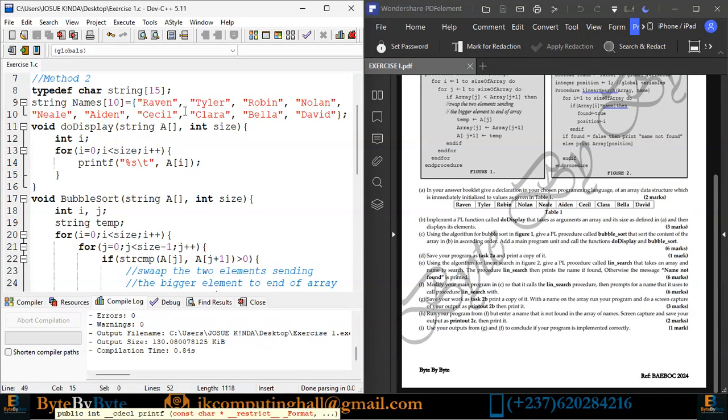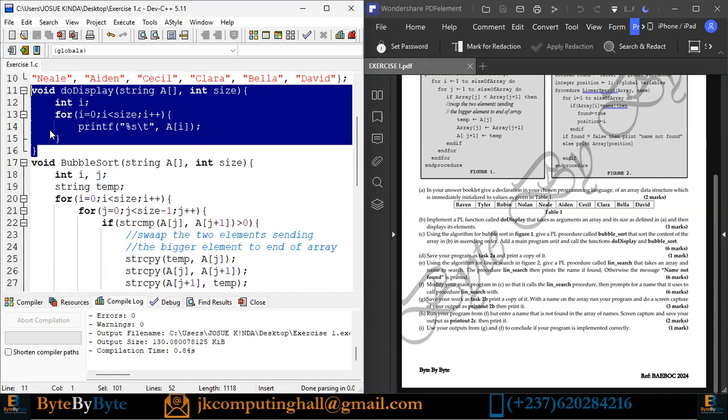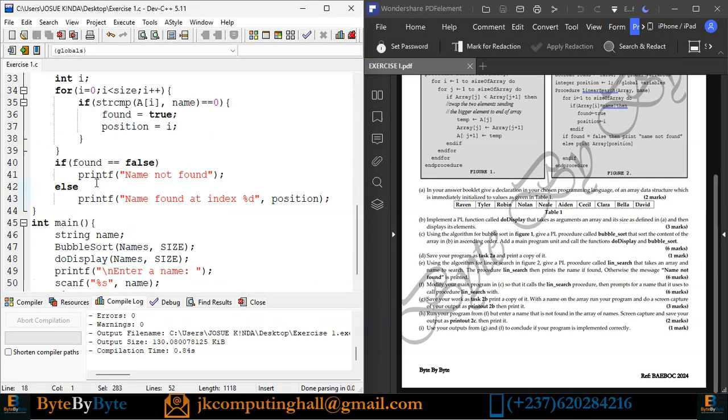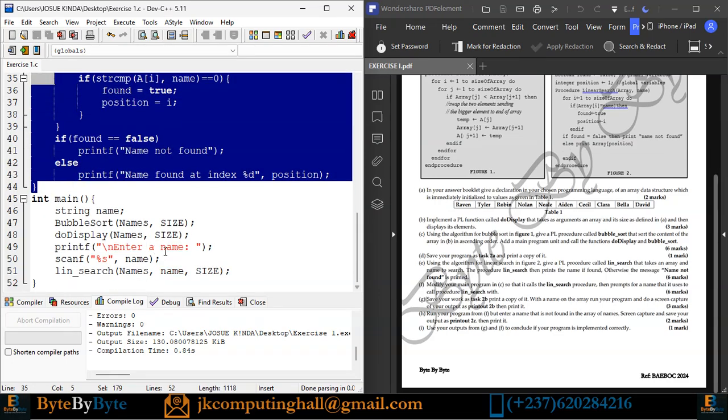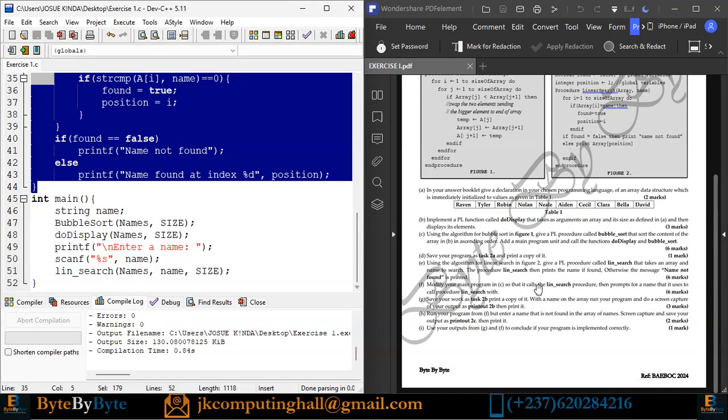That is the declaration of the array of string values. That is the subroutine do display. This is the subroutine bubble sort, subroutine linear search. Then this is our int main, respecting all the different instructions provided except the screenshot. But I'm sure that that is not a problem for you, dear students.